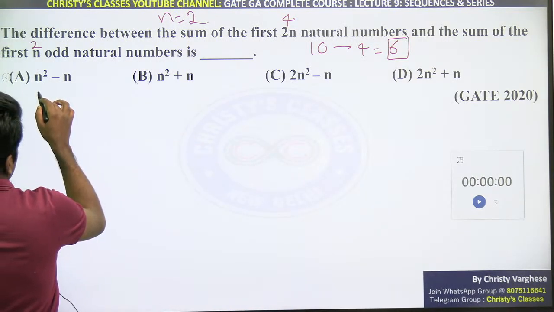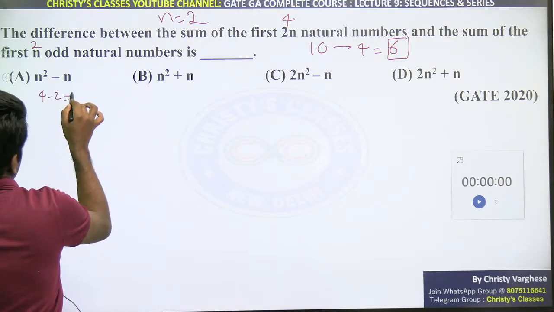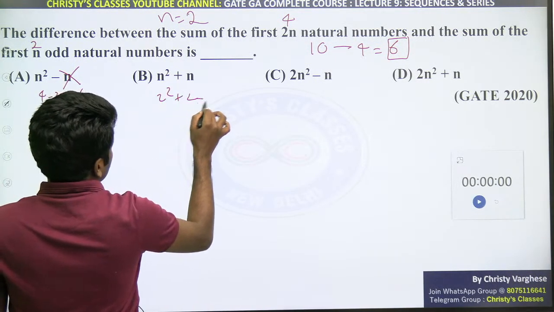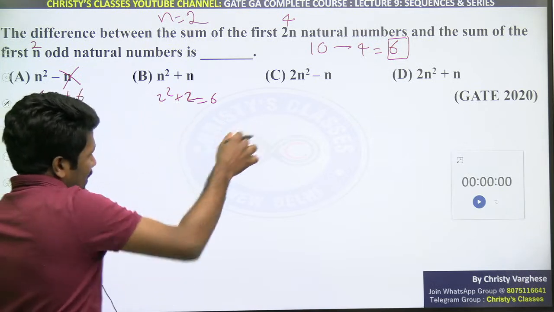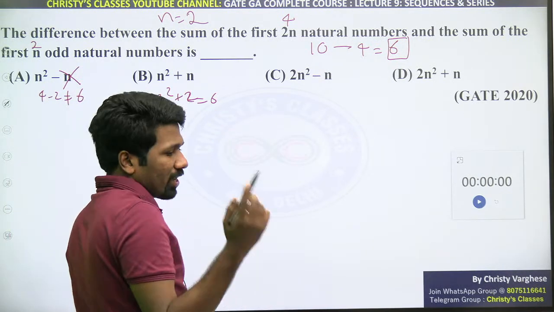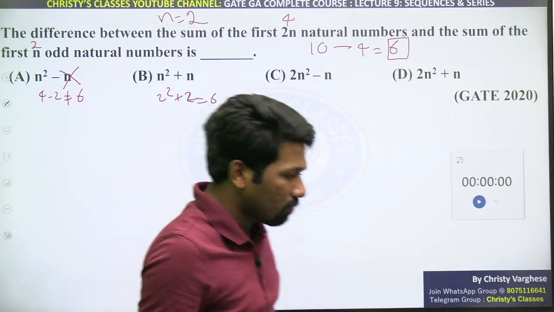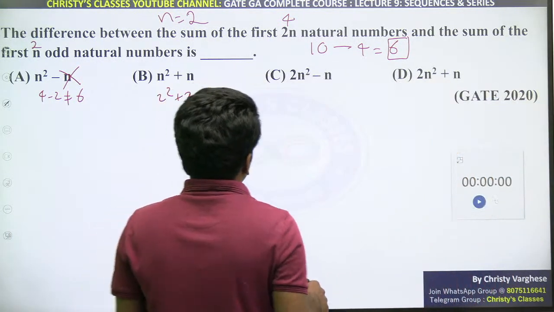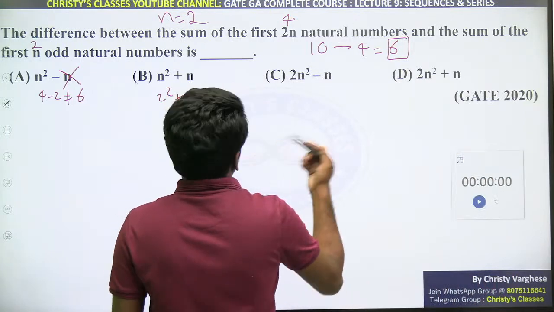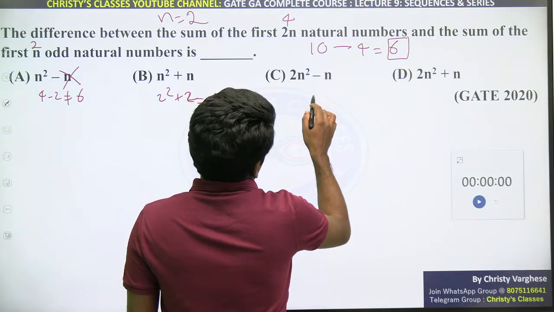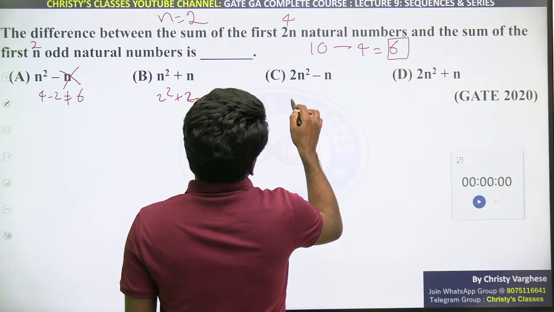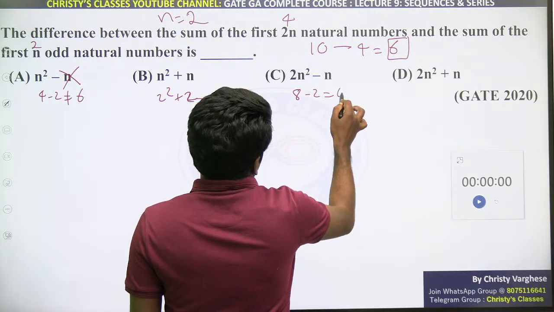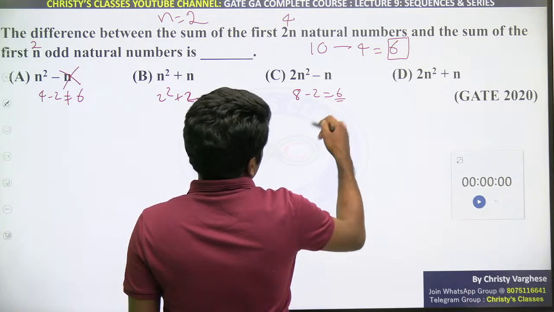n 2 substitute किया तो 2 square 4 minus 2, 6 नहीं है. So option A eliminated. 2 square plus 2 is 6. That does not mean that is the answer. You have to check another option, whether any other option is giving 6. Then you need one more example, or one more example to start with. So 2n square means 2 into 2 square. 2 into 2 square is 2 into 4, 8. 8 minus 2 is 6. Yeah, the problem came. One more 6 is coming.